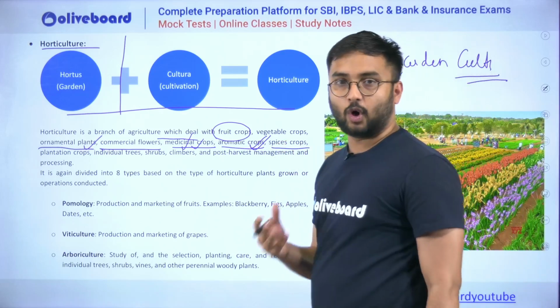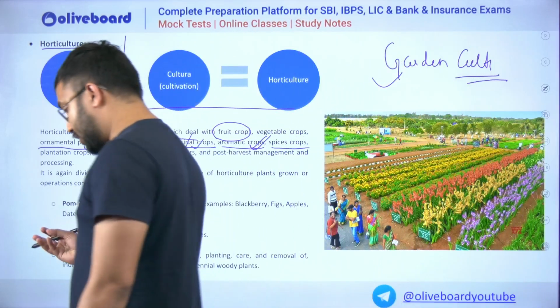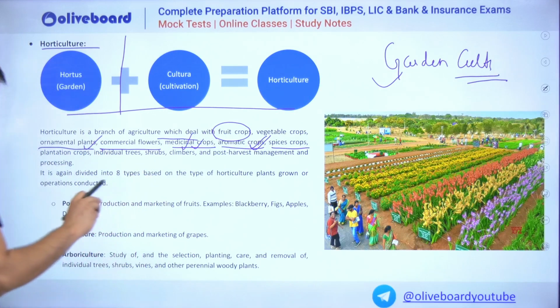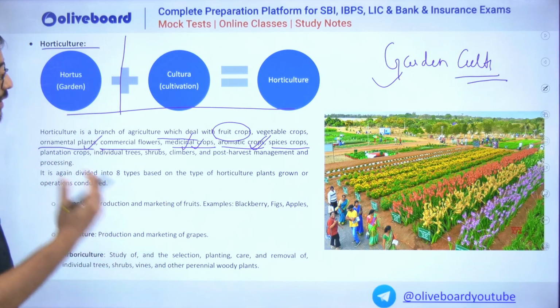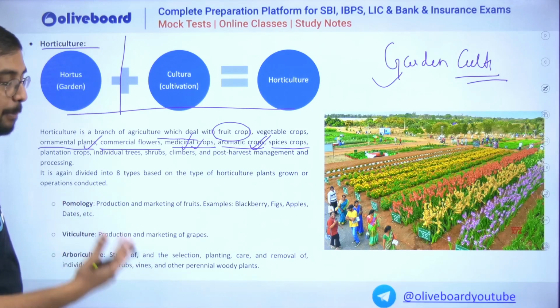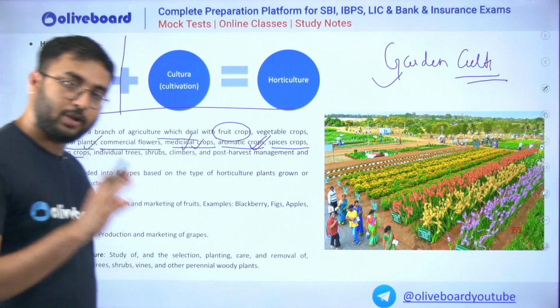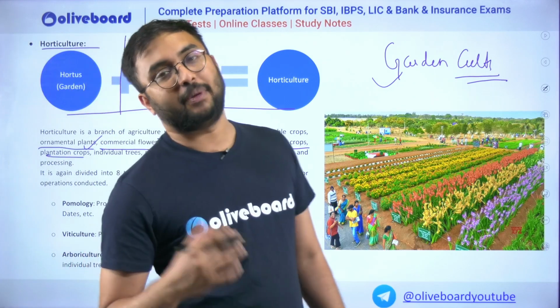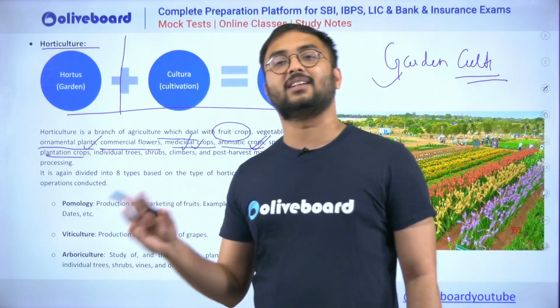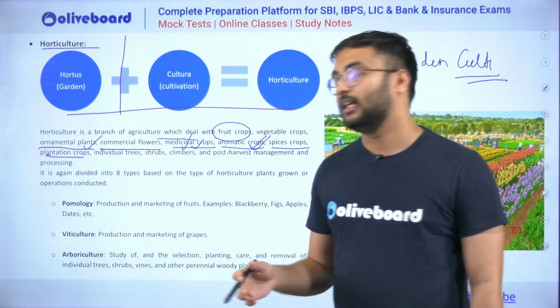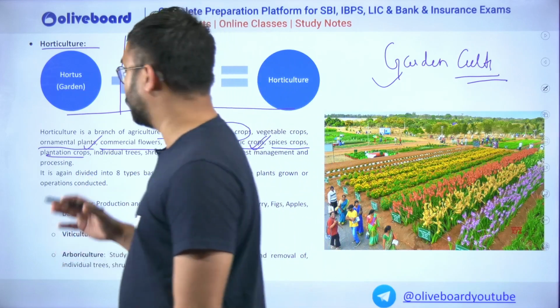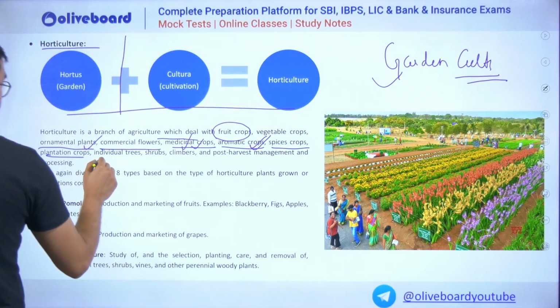Spices crops, as we all know, the condiments from particular crop which are used to add in the food to enhance the taste and smell. For example, pepper, cardamom. Plantation crops, there are certain crops which are having good commercial value, but these crops are perennial in nature and grown only in certain areas like coastal areas, islands. These are plantation crops, coconut, tobacco. These are some of the example.